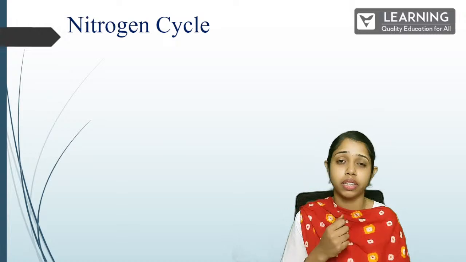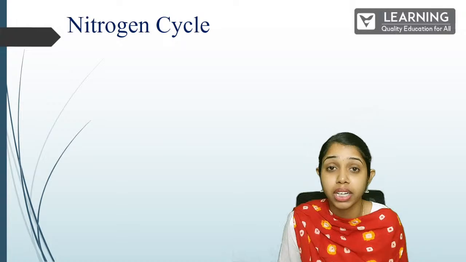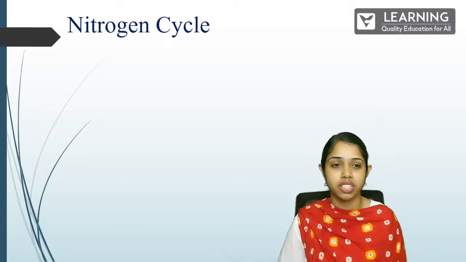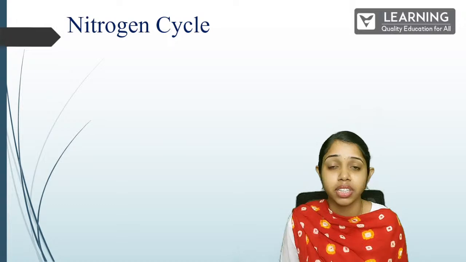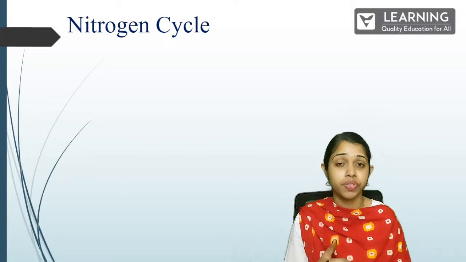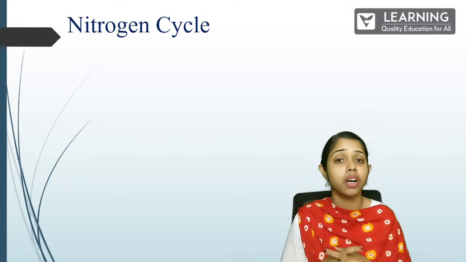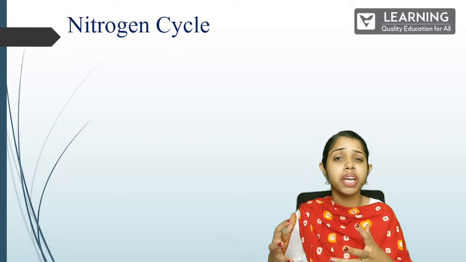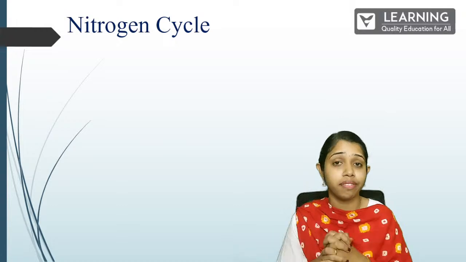Okay, now that we all have understood the different food preservation methods, we also have one more important topic under this chapter, that is the nitrogen cycle. So basically, what is the nitrogen cycle and how does that work? We all know that in our atmosphere, 78% consists of nitrogen gas, right? It is the major gas we have in our air and atmosphere, right?